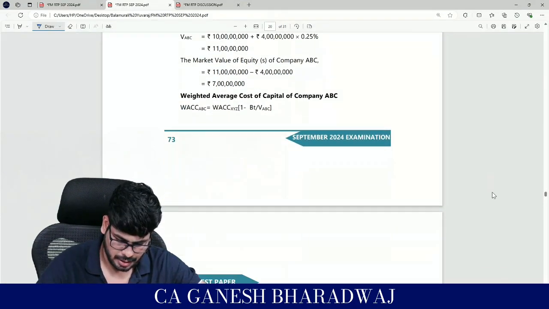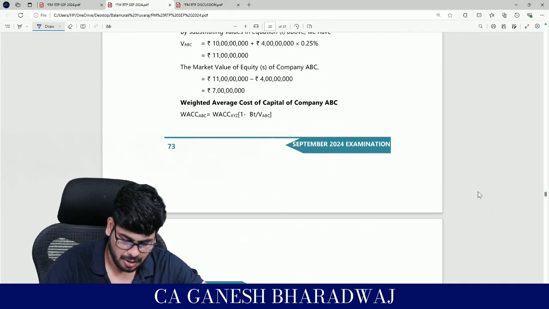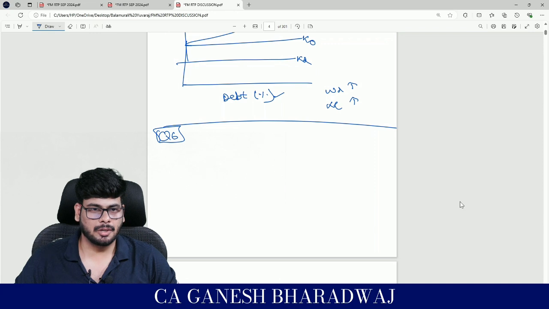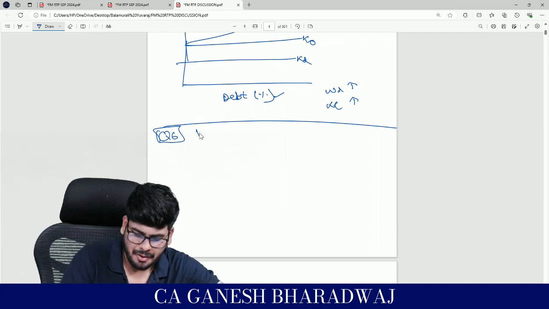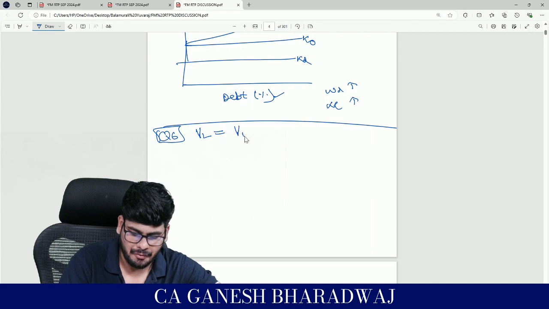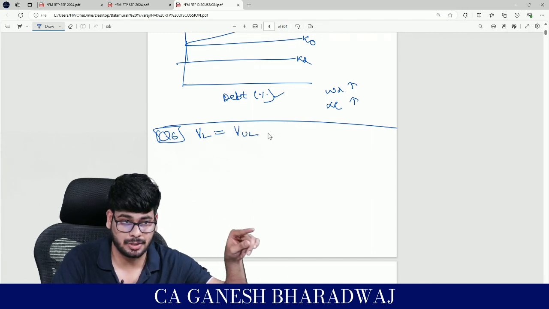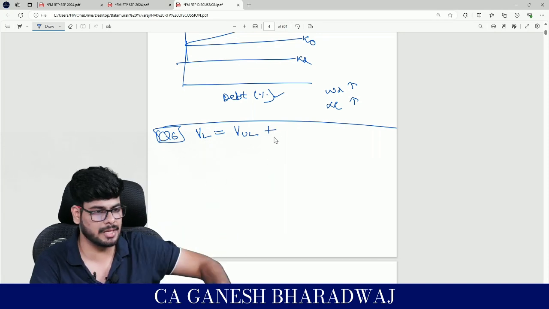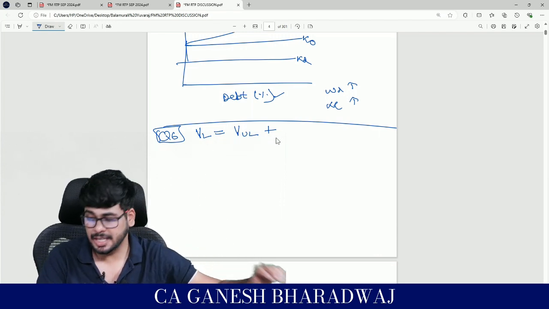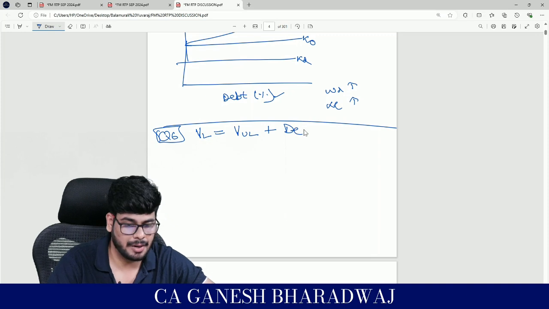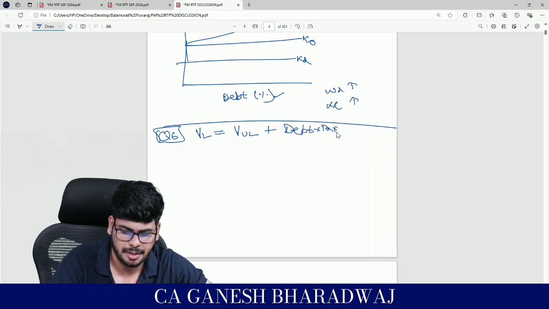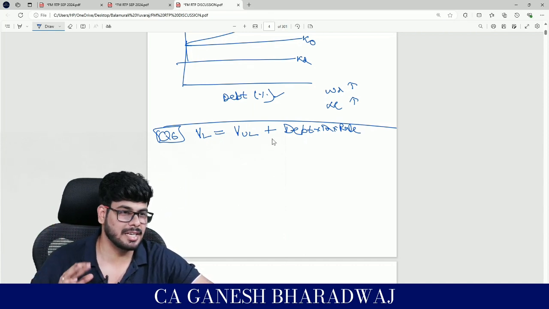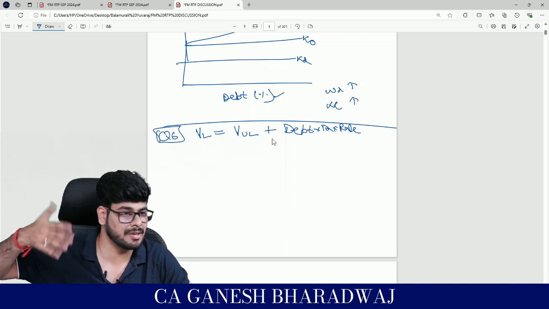Okay. So look at this. They have given some complicated calculations and all that. Fine. Let's not get into it. I'll put it as simple as possible. Now, what he says is value of levered firm is equal to value of unlevered firm, but now there is tax, no? Because of the tax alone, there will be some incremental value for a levered firm. He says always when there is tax, levered firm will be more than unlevered firm. So he says it is equal to value of unlevered firm plus debt into tax rate, right? By the way, this formula is nothing but time value of money concept. That is nothing but whatever is the tax shield, tax savings they earn every year, no?